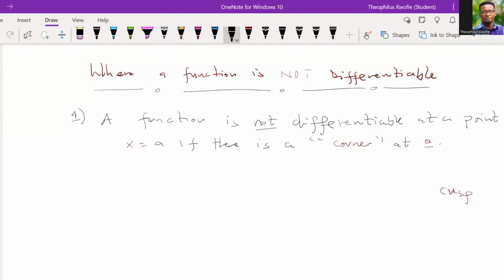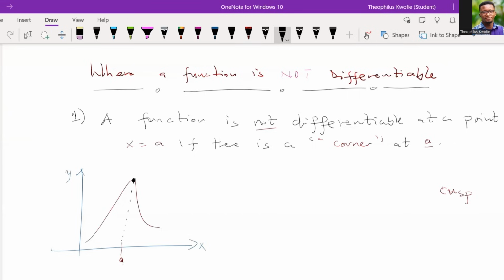So let me do a few drawings. Let's look at a curve like this. So I have something like this, and A is defined here. Now, over here, for example, when you trace the A down, because this is a corner, we claim that the function will not be differentiable at A. Please, are we getting it? If we have a curve like this, just because there's a corner here or a cusp over here, it just means that the function will not be differentiable at the point A.